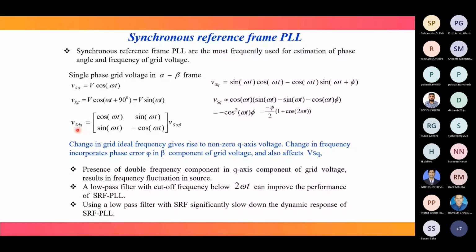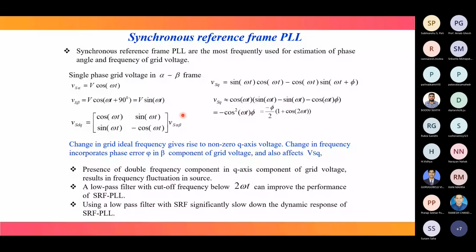But when there is a change in frequency, we get a non-zero Q axis voltage. How? Because the change in frequency incorporates a phase angle phi in the beta component of the grid voltage. How do we get this beta component? We get it by creating a delay.